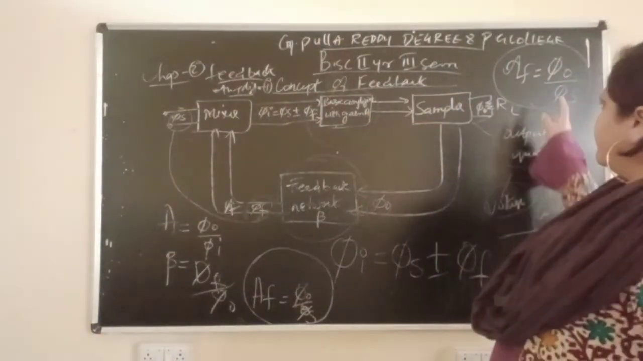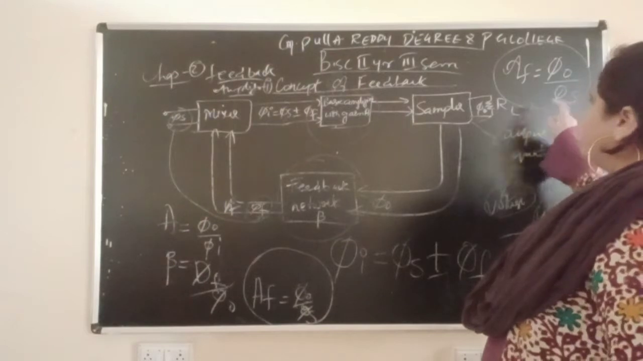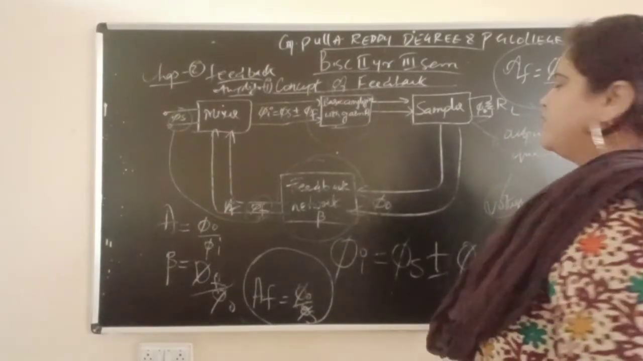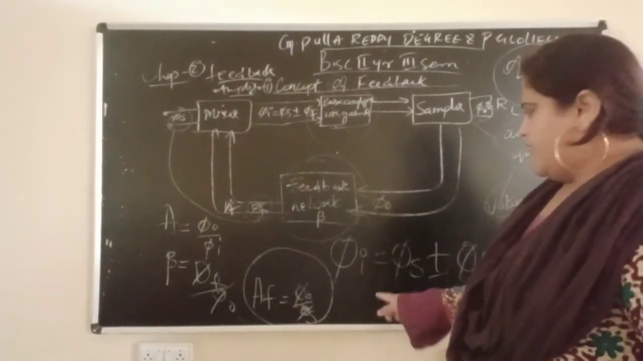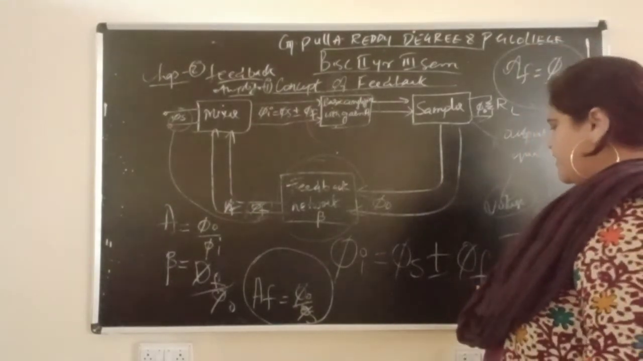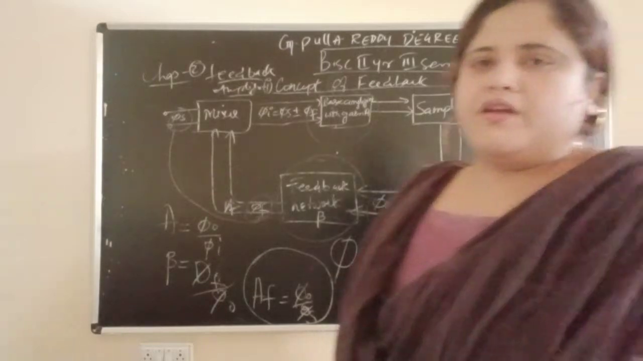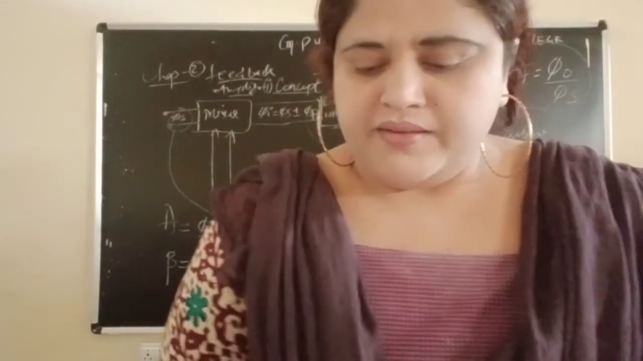Then you have to remember AF equal to phi naught by phi s. These are important formulas. And phi I is equal to phi s plus or minus phi f. This you have to remember.